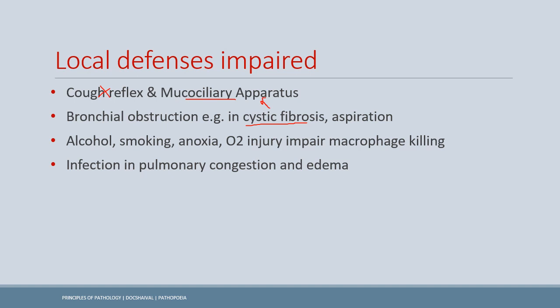apparatus. Now, in the alcohol drinking patient population who have heavily drunk, gastric aspiration is common in them, and in the smoking population we have the failure or decreased mucociliary function, so that also predisposes. Then acute lung injury or O2 injury, even pulmonary congestion and edema are all risk factors that cause the bacterial growth, and they create an environment for the growth of the bacteria and for the pneumonia.